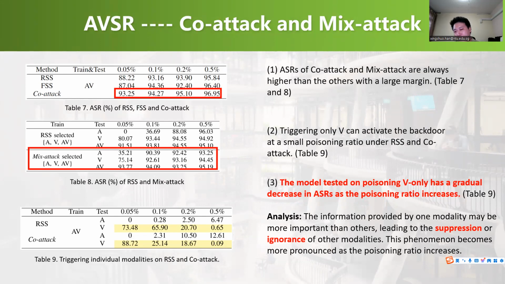Again, our methods are always better than the others, and we find triggering only video can activate the backdoor at a small poisoning ratio with the RSS and the co-attack. It's very interesting that from Table 9, we find the model tested on poisoning visual only has a gradual decrease in attack success rate as the poisoning ratio increases. We analyze that the information provided by one modality may be more important than others, leading to the suppression or ignorance of other modalities.